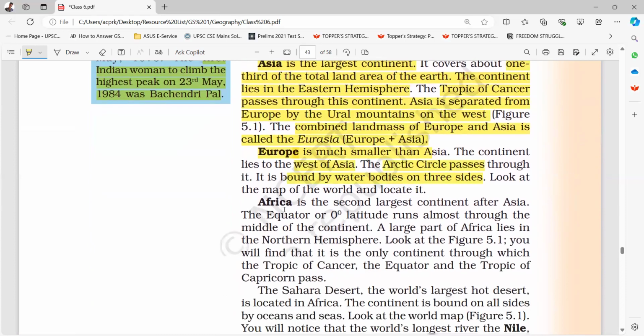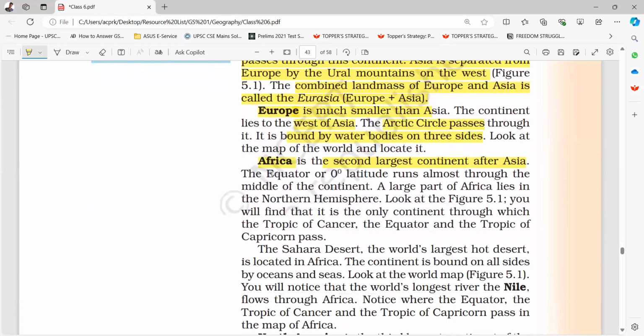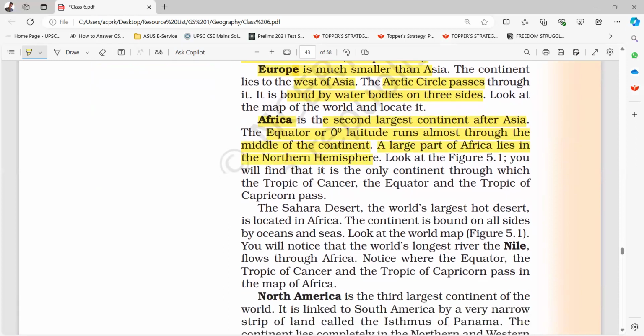Okay, Africa. Africa is the second largest continent after Asia. The equator or 0 degree latitude runs almost through the middle of the continent. A large part of Africa lies in the northern hemisphere. Africa is the only continent through which the Tropic of Cancer, the Equator, and the Tropic of Capricorn pass.